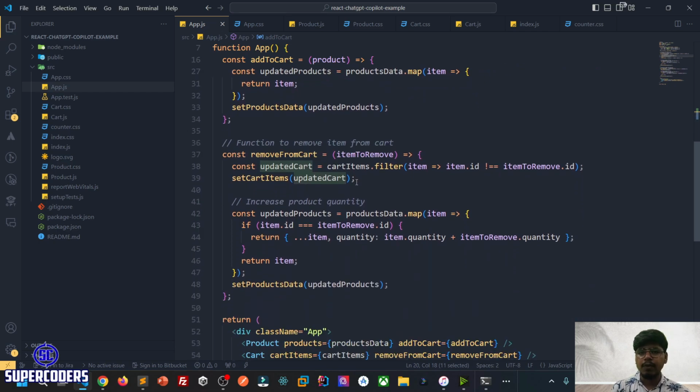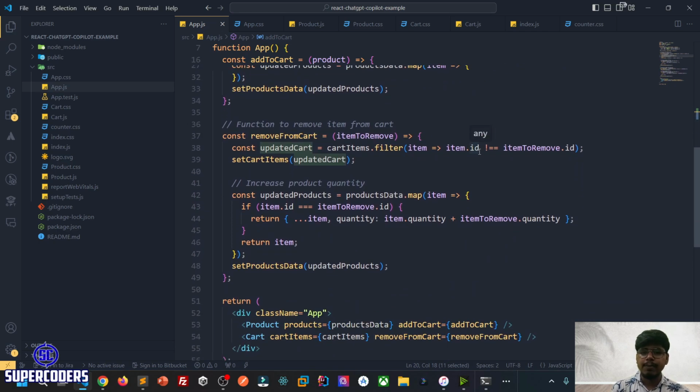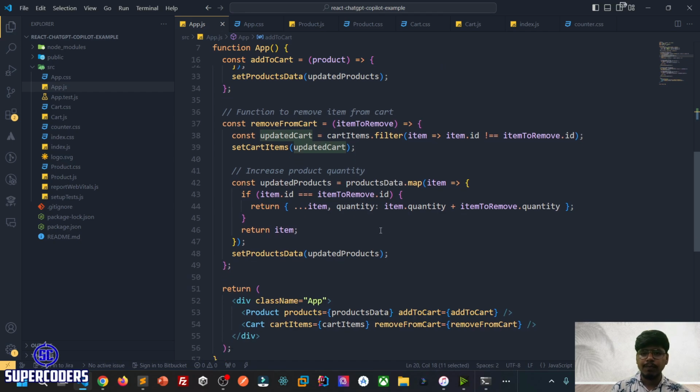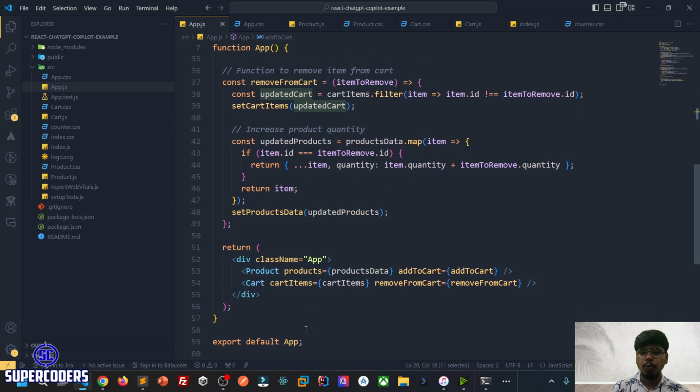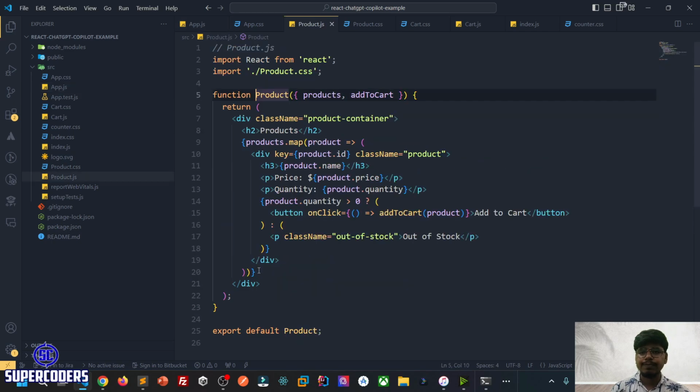There is also the remove from cart function. So here, same thing, remove item is to remove the item from the cart. And here we can see two components, which are product and cart. The product component takes the parameters product data and the add to cart method. Cart also takes two things, data and methods: cart items and the remove from cart method. So if I go to the product component now, we can see it renders all the items which we pass in our product. You can't use a loop in React, so you use a method like map.